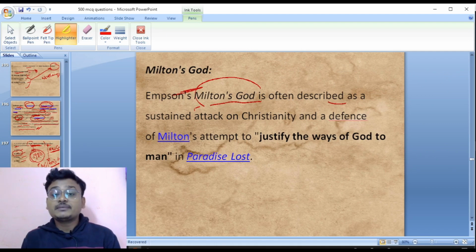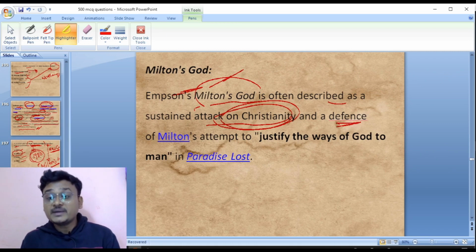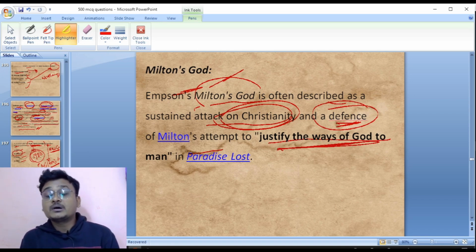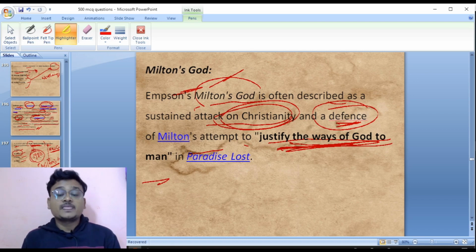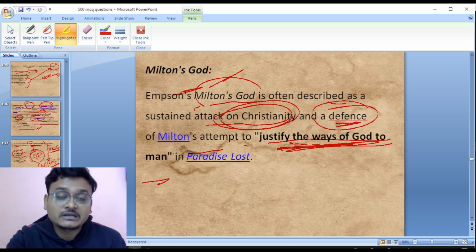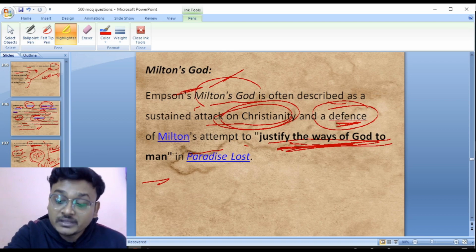Milton's God is often described as a sustained attack on Christianity. So he was attacking Christianity by this book, Milton's God, but it is a kind of defense of Milton's attempt to justify the ways of God. This is the opening line of that epic: justify the ways of God to man in Paradise Lost. So he was here defending Milton's attempt to justify the ways of God to man in Paradise Lost. So Milton's God was written by the new critic Williamson.